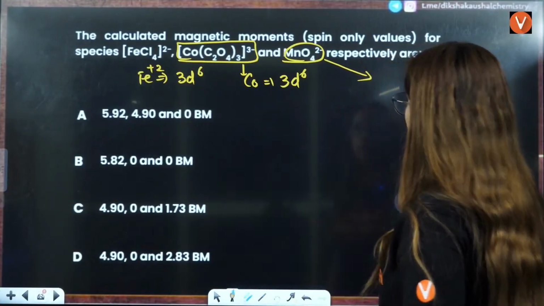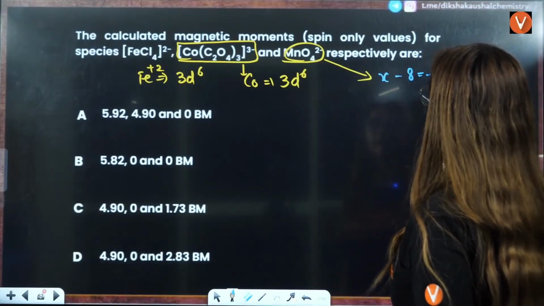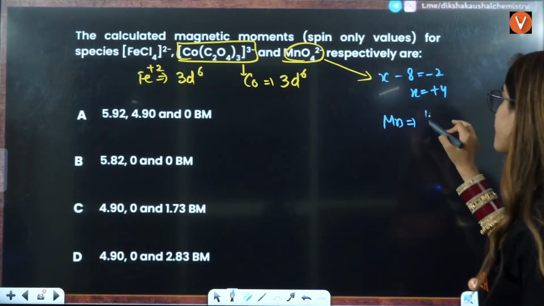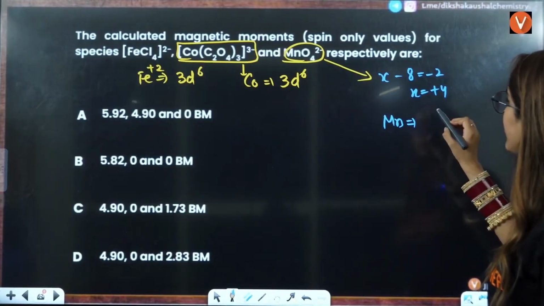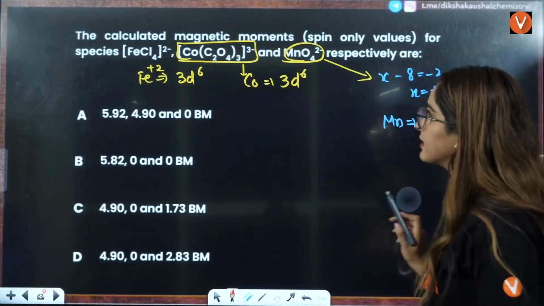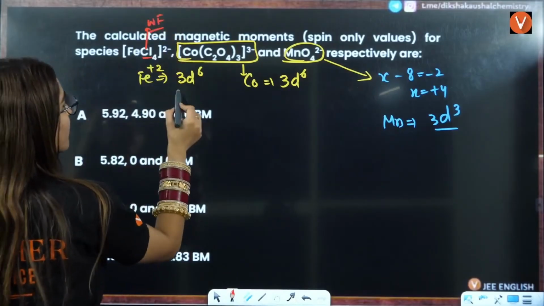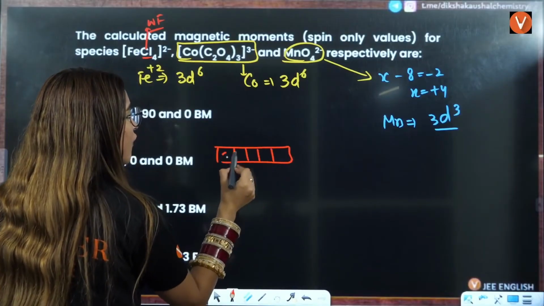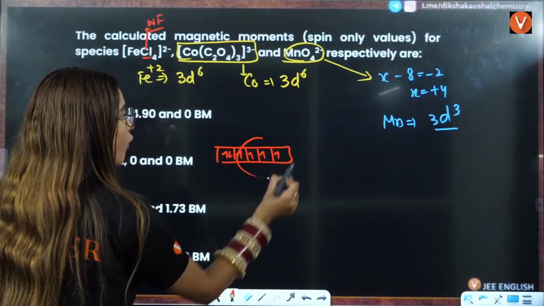Now, if you see here, this is x minus 8 equals minus 2, so x equals plus 4. Manganese is 4s2 3d5. When you take out 4 electrons, it will be 3d3. Okay, now let us see the pairings here. This is a weak field ligand, so there is no pairing. If you have 3d6, 1, 2, 3, 4, 5, 6, that means you will have 4 unpaired electrons.